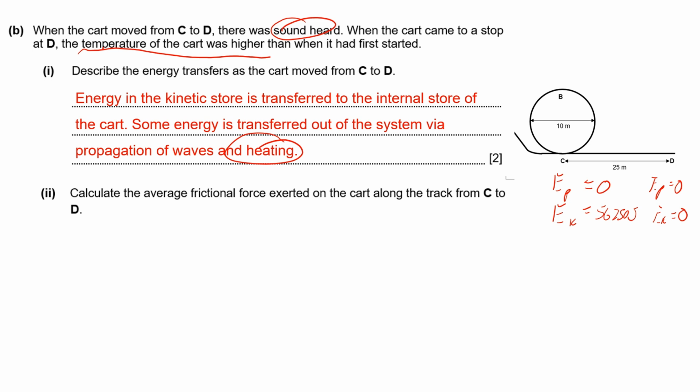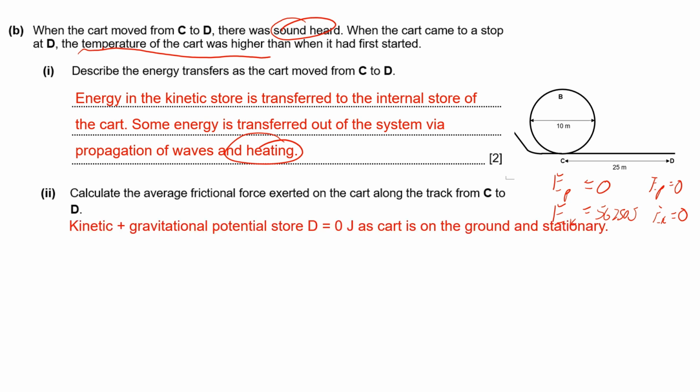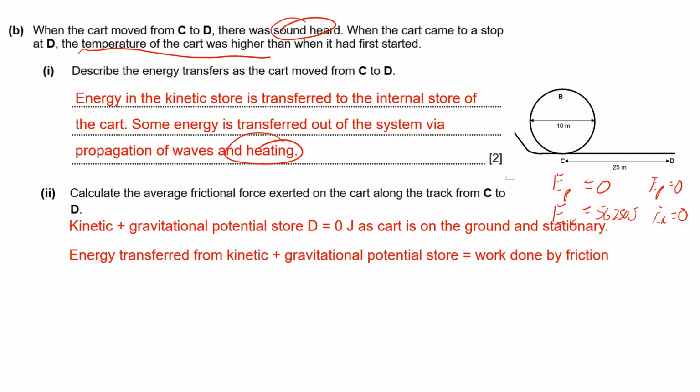And then B part 2, calculate the average frictional force exerted on the cart from C to D. So again, at D, the kinetic and the gravitational potential store is 0 because it's on the ground, it's stationary. So you can see over here on the right, I've already put down EP and EK, both are 0.